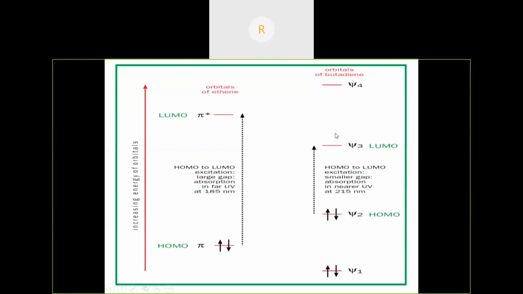When the ethylene molecule absorbs a photon, one of the electrons from the pi orbital goes to the pi star antibonding orbital. In the case of butadiene, there are psi 1, psi 2, psi 3, psi 4. Here psi 1 and psi 2 are bonding orbitals, and psi 3 and psi 4 are antibonding orbitals. Psi 2 is the HOMO. When a photon is absorbed, one of the electrons from psi 2 goes to psi 3, that is antibonding.